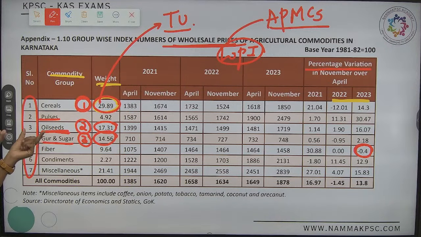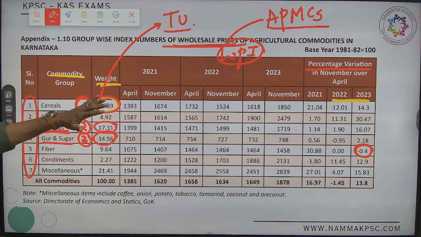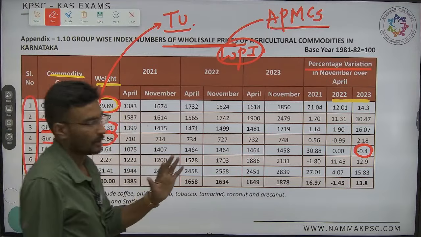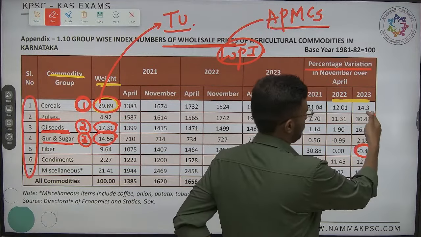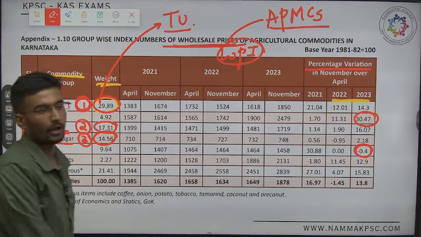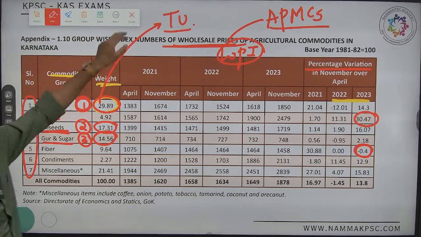Highly important. Fiber is most important, but it is showing a negative trend, nothing but demand has dropped. Demand has dropped. Which one is showing the highest weightage or highest demand? Which one has the highest variation? It is pulses. The highest variation is in pulses.